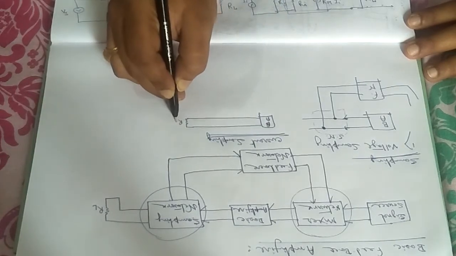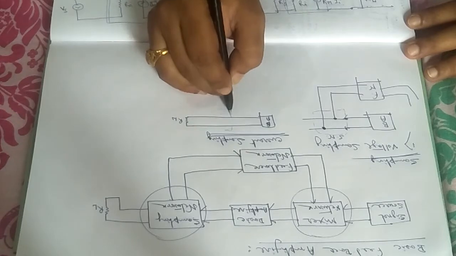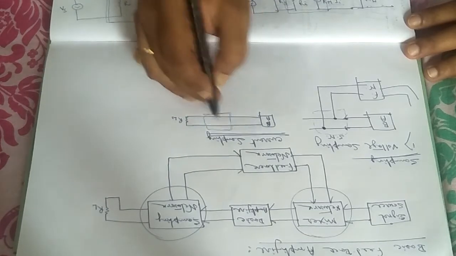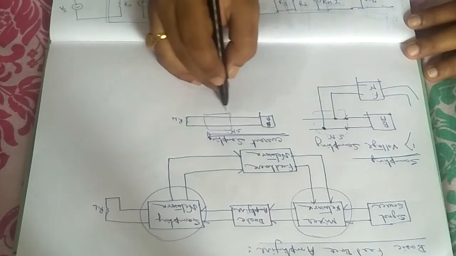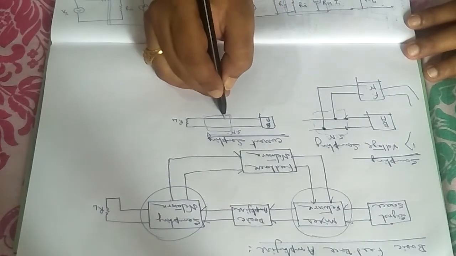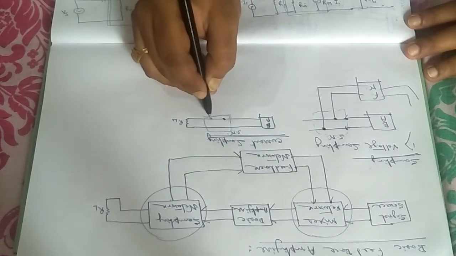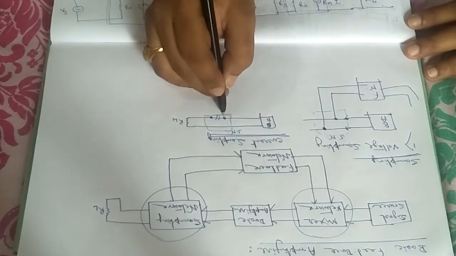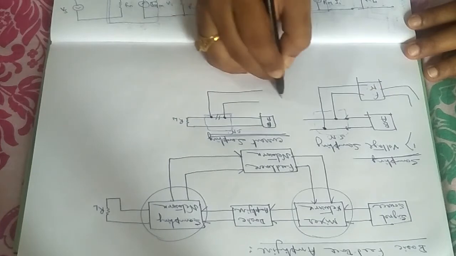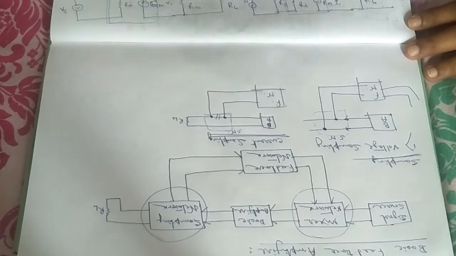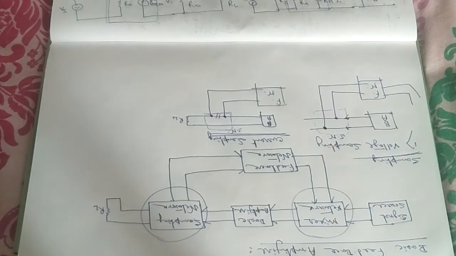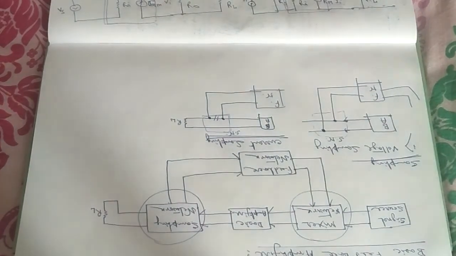At the farthest end, RL is already connected, and here you have the sampling network, SN. So how are you going to feed the current? You have to cut it here, and from these two points, you have to join two lines to the feedback network. Understood? So the connection in voltage sampling and current sampling is a little different.